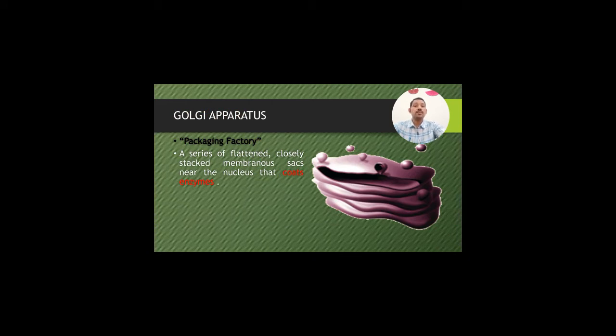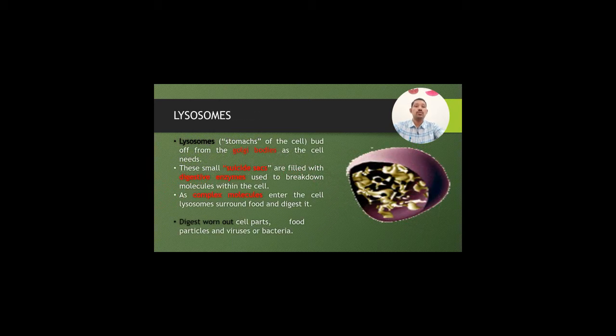Golgi apparatus, these are the packaging factories. These are a series of flattened, closely stacked membrane sacs near the nucleus that coat the enzymes. Lysosomes, the stomachs of the cell, bud off from the Golgi bodies as the cell needs.